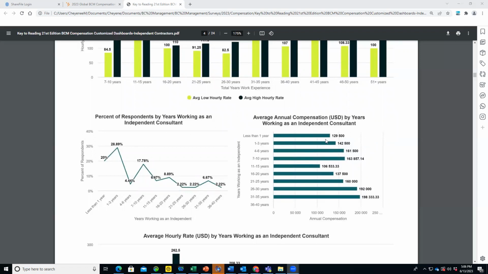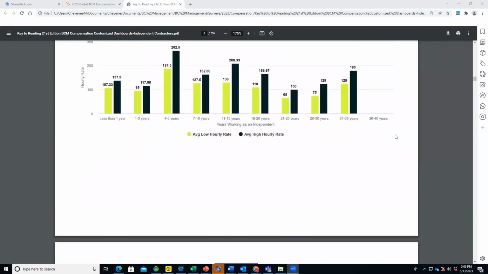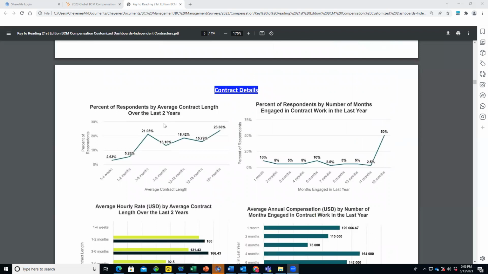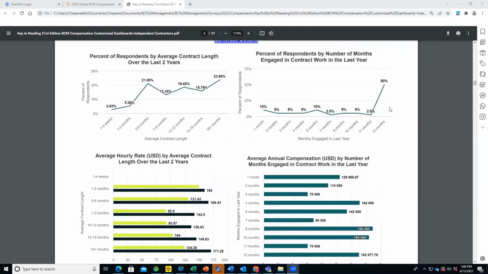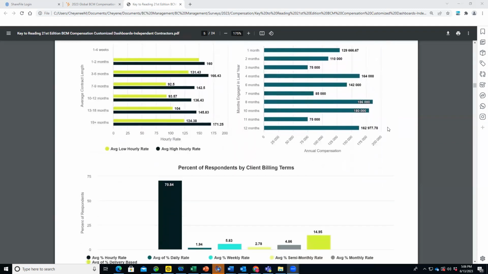Then we get into years working as an independent consultant. So again, the percent of respondents, the annual compensation, low, high hourly rates, the length of the contract. So what percent, what was their average length for the last 2 years of their contract? How many months were they engaged in the last year? As well as, again, those low and high hourly rates by length of contract engagement, and then the average annual compensation by months working in the last year.